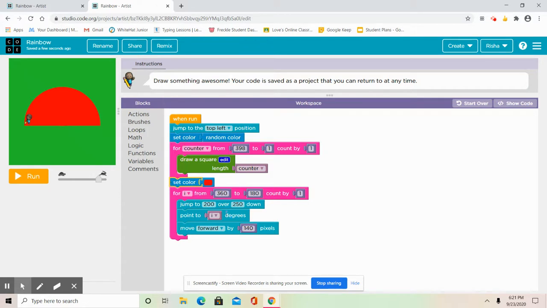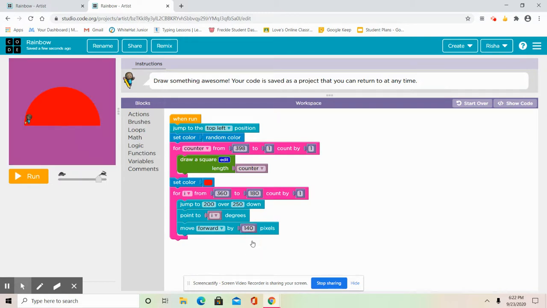But if you see this part right over here, from set color to red until here, we're going to change the color, of course, because we want it to be colorful. But we're going to keep everything else the same. The thing we're going to change is, we're going to have these same blocks, but the number in the last move forward block is going to change. So you guys are going to get what I mean.